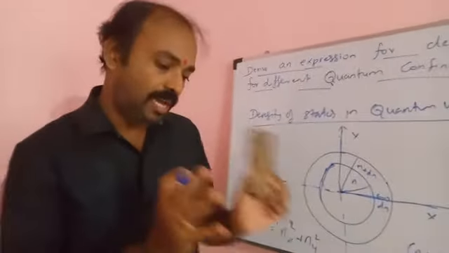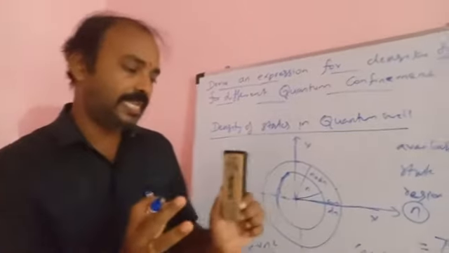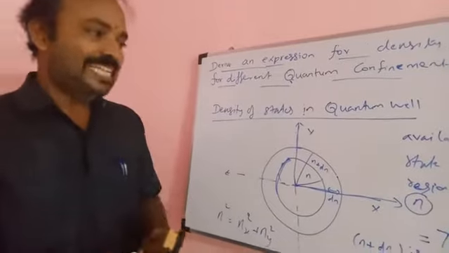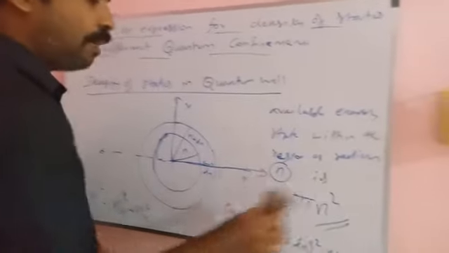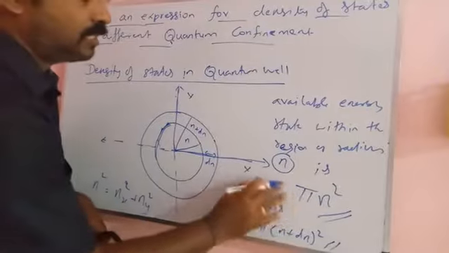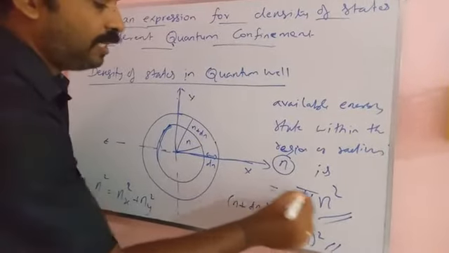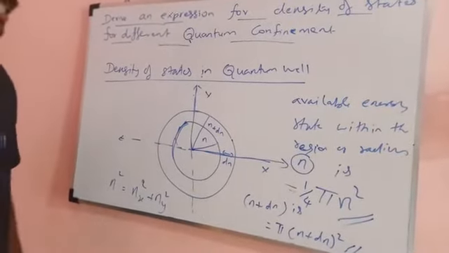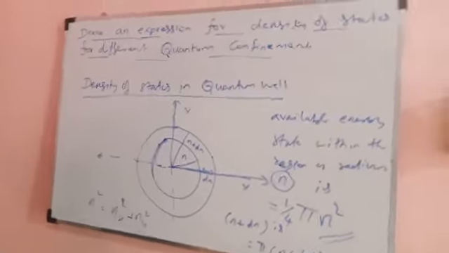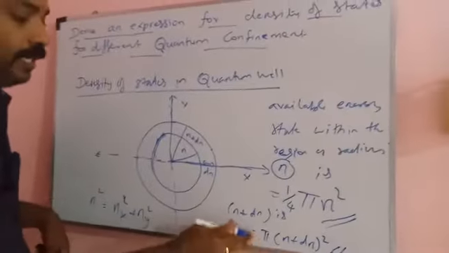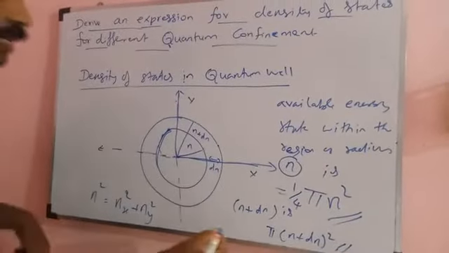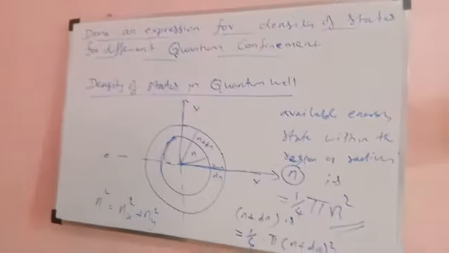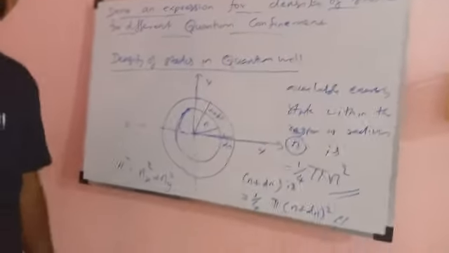So now we are only considering the positive quadrant, the number of energy states available in the positive quadrant. That means this will change: the available energy states within the region of radius n is 1 by 4 into pi n squared, and here it changes into 1 by 4 pi into (n plus dn) the whole squared.